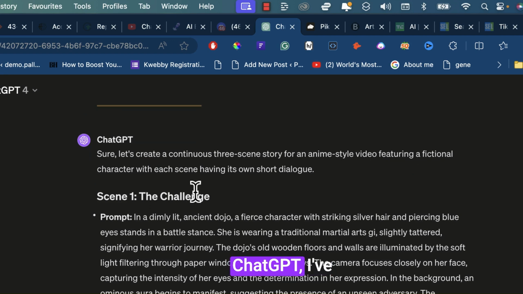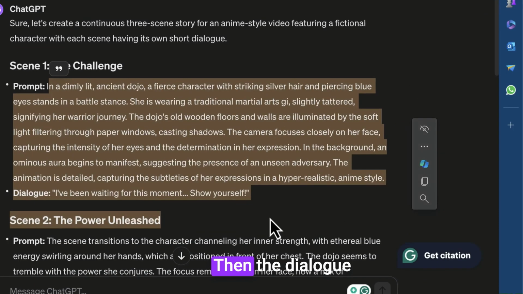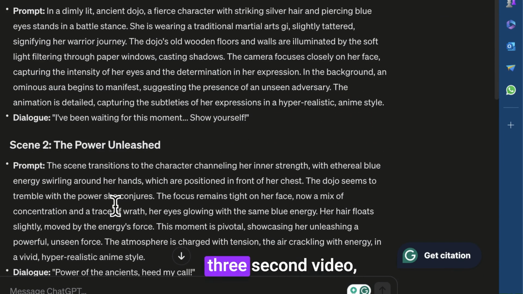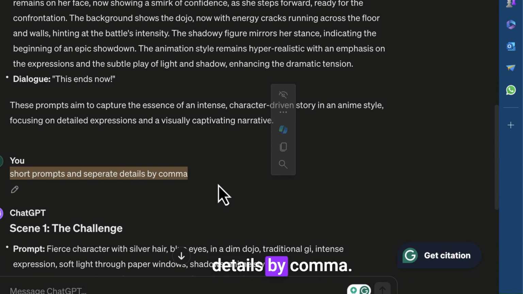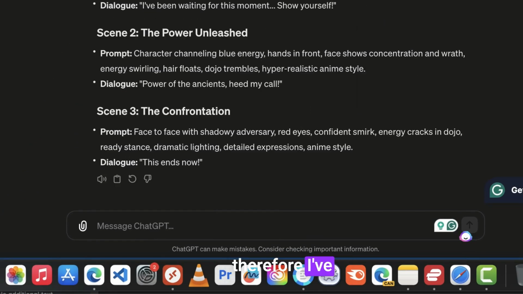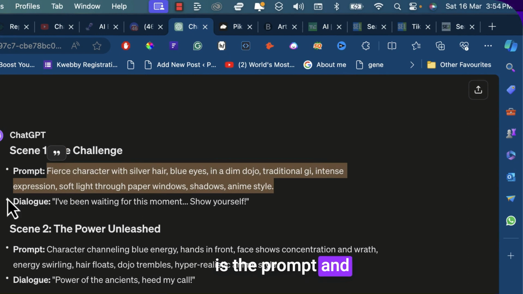ChatGPT gave me the things I wanted, but the prompt was very long, though the dialogue is enough for a 3-second video. So I asked it to shorten the prompts and separate details by commas. If you want this particular prompt, I will paste it in the description, so you can check it there. And so I got this scene 1, which is the challenge, the prompt, and this is the dialogue I want to add.